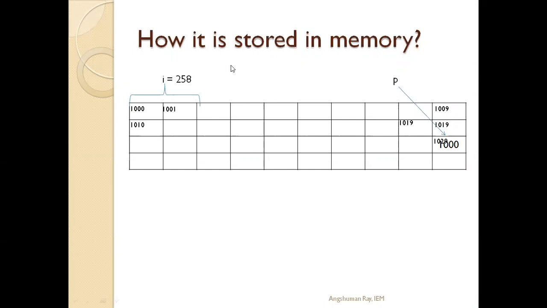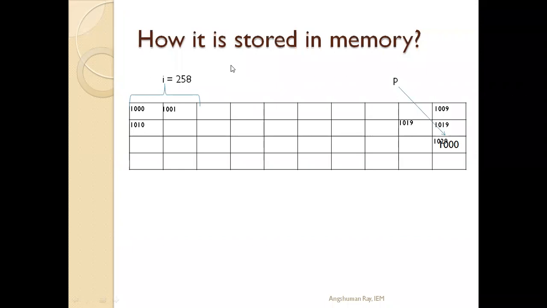What does it mean? p is an integer type pointer. It will store the address, that is the base address of i. What is the base address of i? That is 1000. So 1000 is stored at 1029. Why did you break it into 1000 and 1001 location?